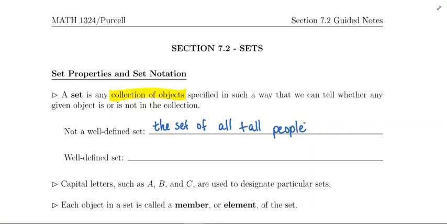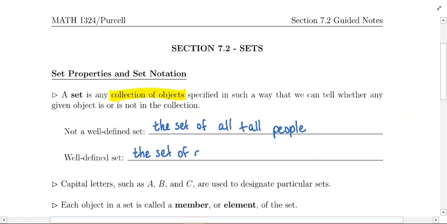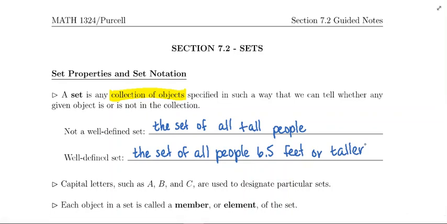If we clarified this statement, then we could form a well-defined set. Maybe we updated this and said, let's consider the set of all people 6.5 feet or taller. Then, if anybody had their height measured, we would know if they were 6.5 feet or taller, and we would know one way or another if they would be in this set or not. So this is a well-defined set. It's very specific, so we would know one way or another who would be in the set and who would not be in the set.